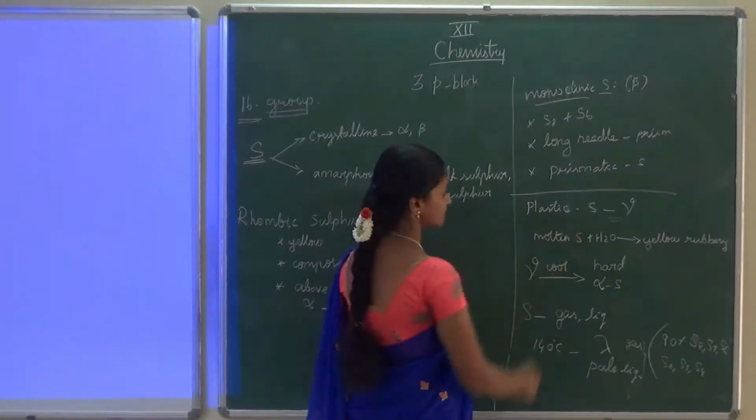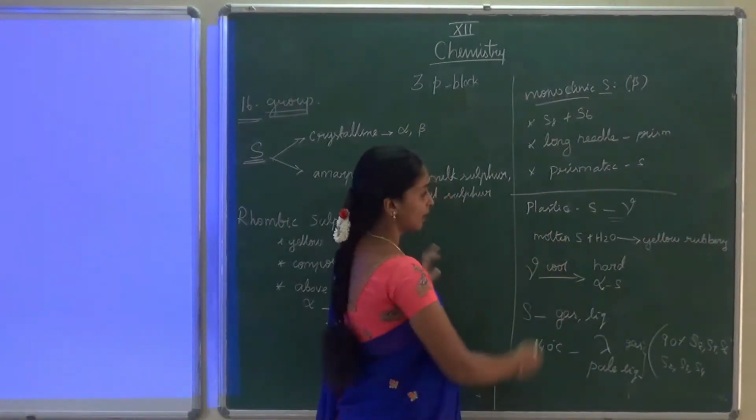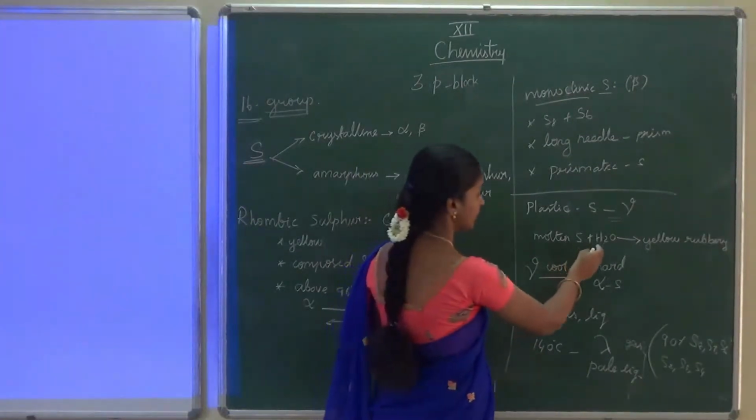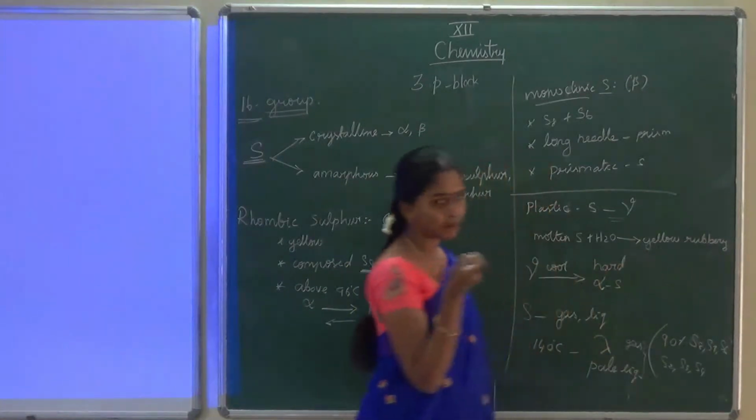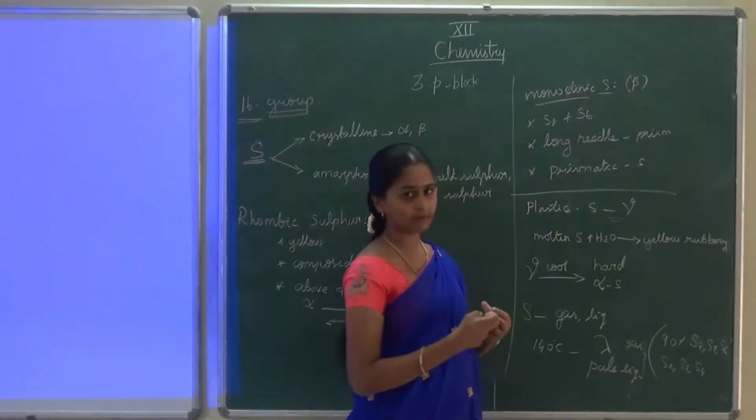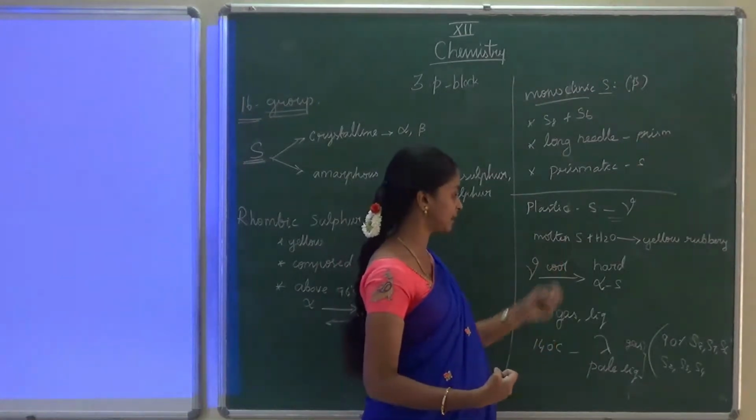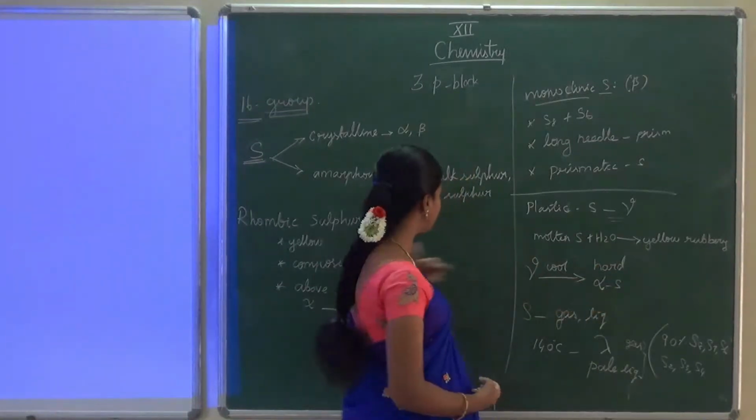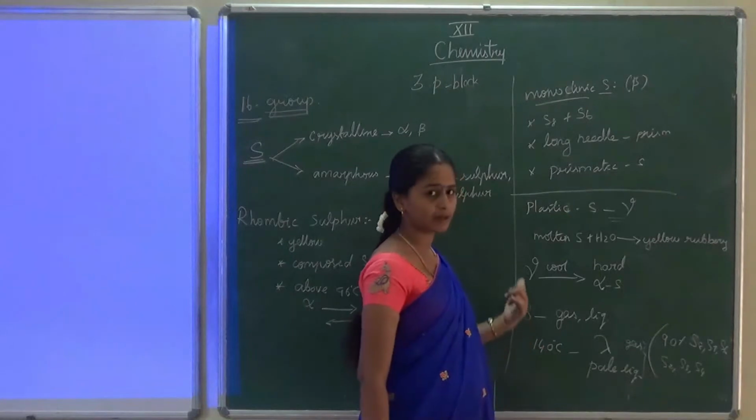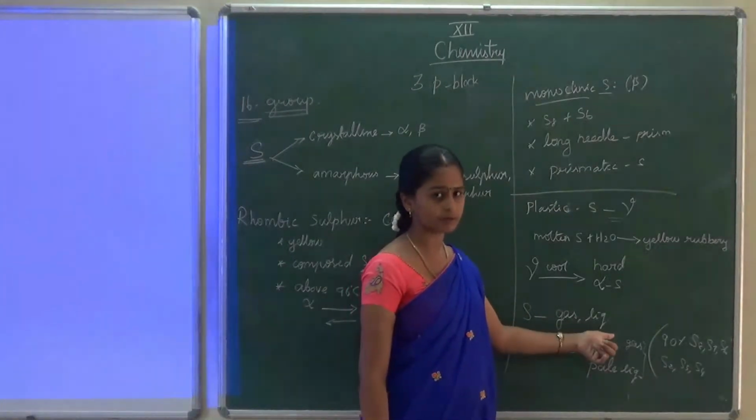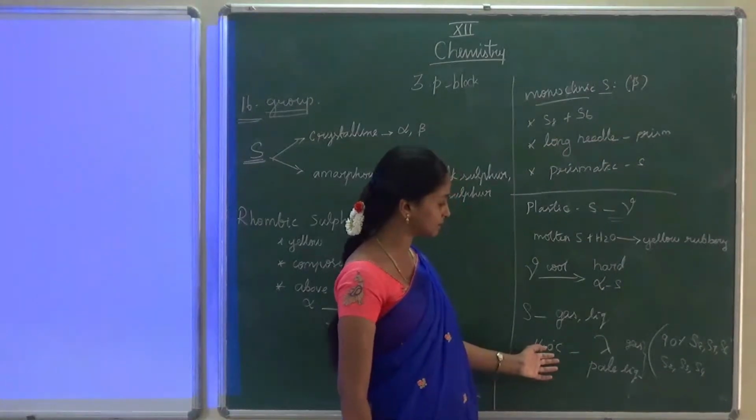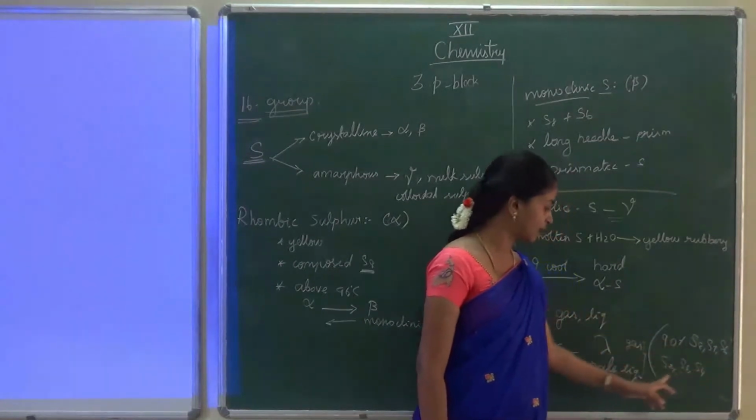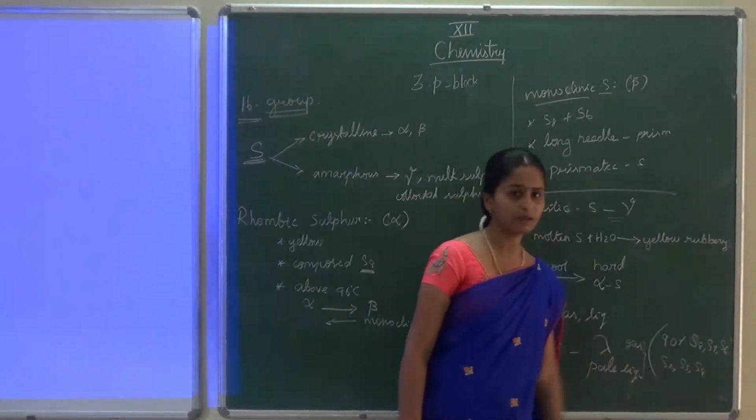And the third one is plastic sulfur, represented by the symbol gamma. How it is prepared: we just take the molten sulfur and pour it into water, and it will be converted into a yellow rubbery ribbon form. It is very soft and we can easily stretch it, that's why we call it plastic sulfur. When we cool this plastic sulfur, it becomes hard and is converted into rhombic sulfur. Sulfur can also exist in gaseous and liquid form. When we heat around 140 degrees Celsius, we get a mixture in which 90% is S8, S7 and S6, and a small amount of S2, S3, S4 is present.